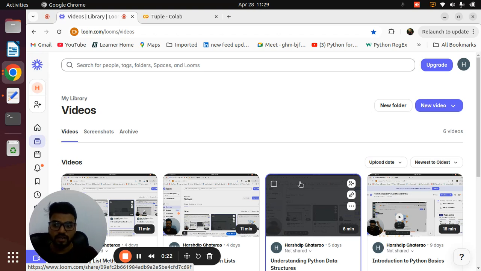So till now we already learned what is Python, what are variables and values, and we are starting data types and data structures. We already covered one of the most important data structures, called a list. Now we will move forward with our next data structure, called a tuple. Always remember, in Python we have only four data structures. The first is list, second is tuple, third is set, and the fourth one is dictionary. Try to remember all these data structures.